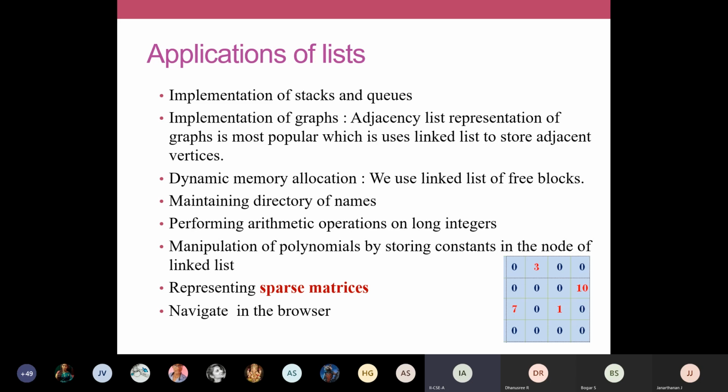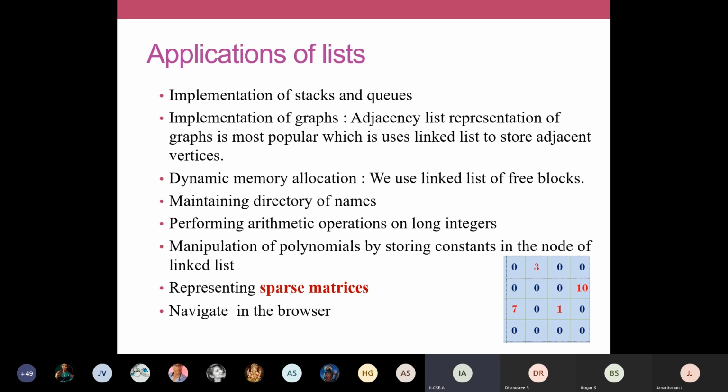Other data elements will simply be 0, wasted. That notation is called a sparse matrix. In that case also you can implement it using a linked list. Here, only 4 fields are used, but 16 locations are allocated, so we are wasting memory in the case of a sparse matrix. In that case you can use a linked list. That is one example here.